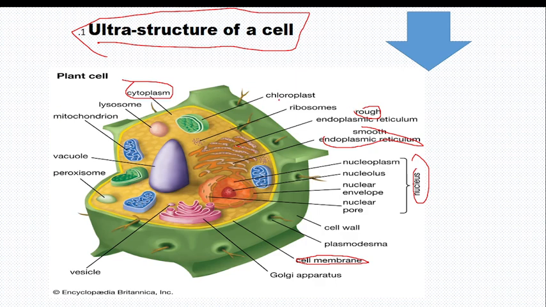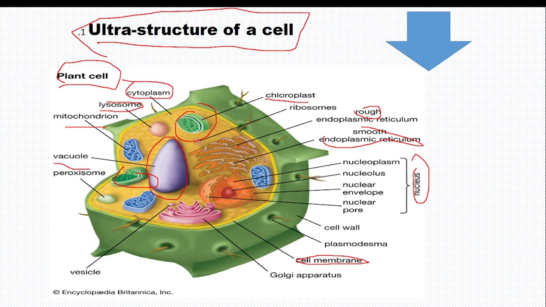For the plant cell, there is a crucial part which is the chloroplast. We will see the chloroplast in detail later on. There is also mitochondria, lysosomes containing digestive enzymes, and a large vacuole. The plant cell has a very large vacuole, and they also have vesicles and so on, many parts.